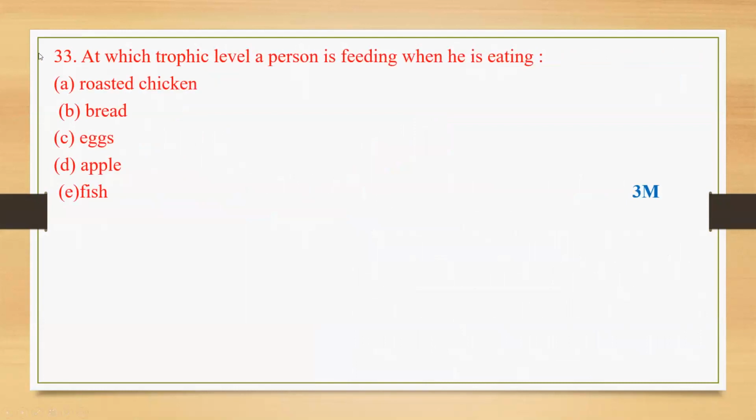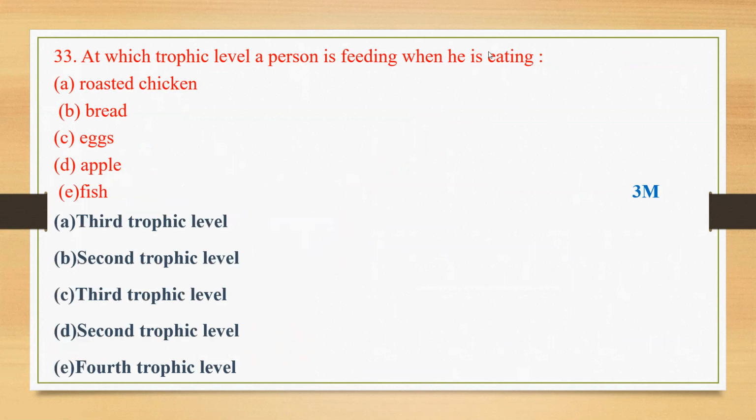This is the last question. At which trophic level is a person feeding when he is eating chicken? Trophic levels are given here. You know that we have 4 trophic levels in the ecological pyramid. This is trophic level 1, 2, 3, 4. All these are the producers. These are the primary consumers. These are the secondary consumers. These are the tertiary consumers.